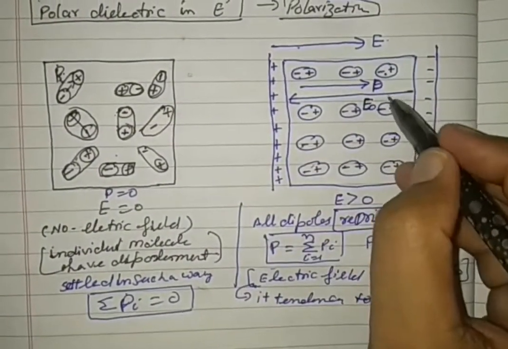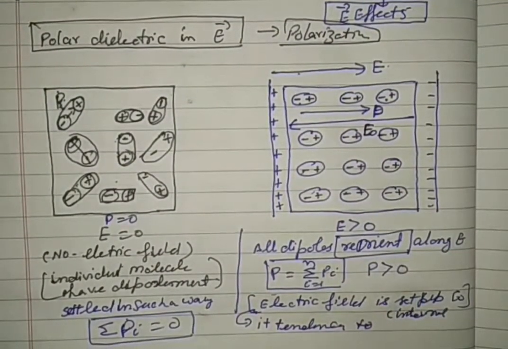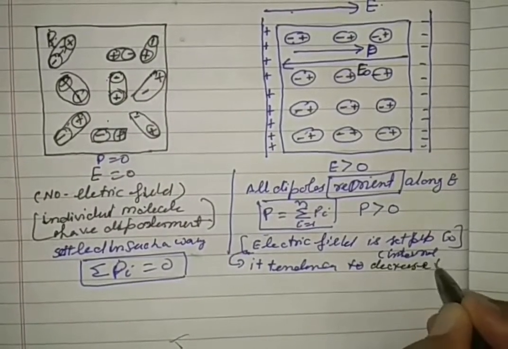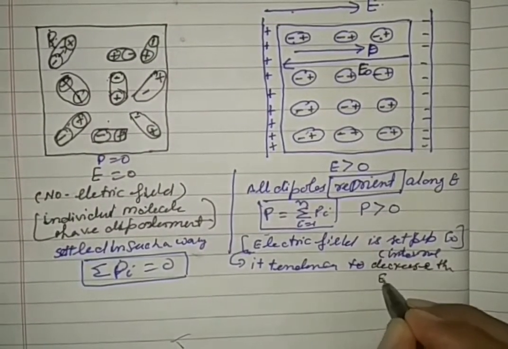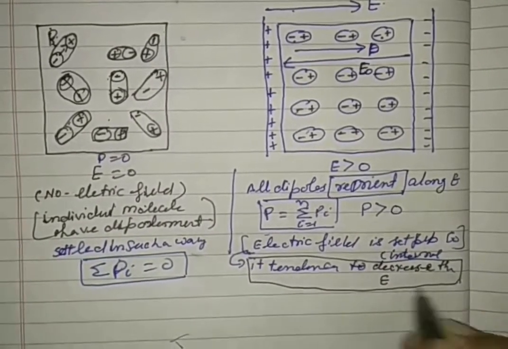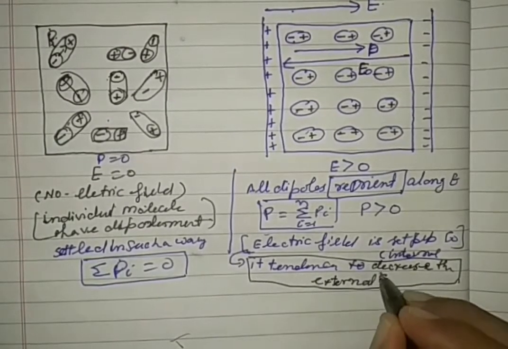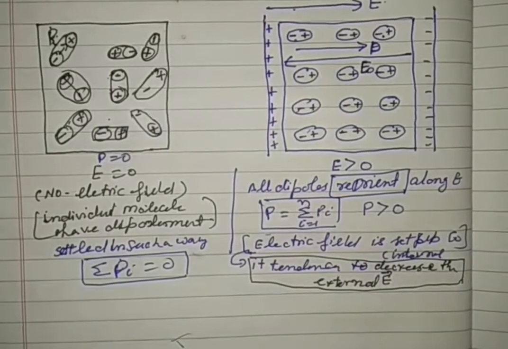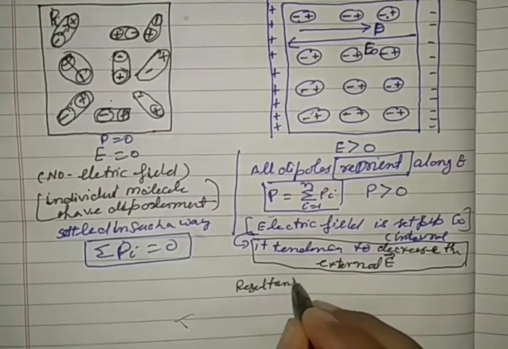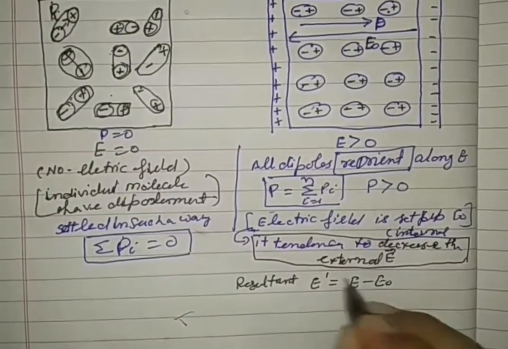Since it is a vector quantity, its tendency is to decrease the external electric field E. Now see carefully, the external electric field E. So the resultant electric field E dash is equal to E minus E naught.